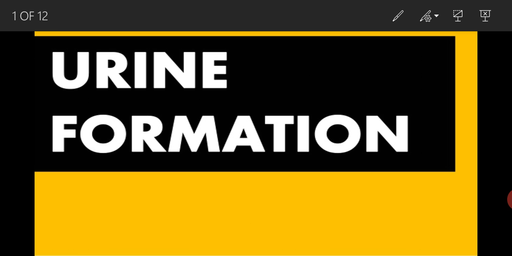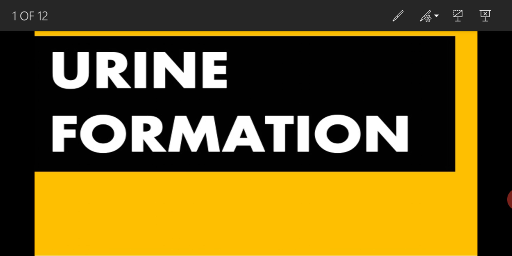Dear students, today's lesson is related to the urine formation process. This urine formation process is the basic function of the kidney. In our last lessons, we have seen the basic structure of the kidney as well as the structure of the nephron, which is the structural as well as the functional unit of the kidney.